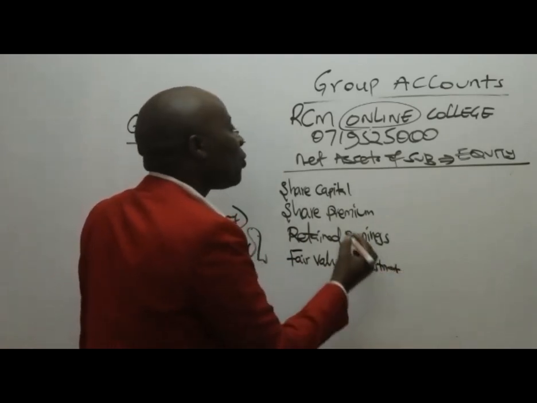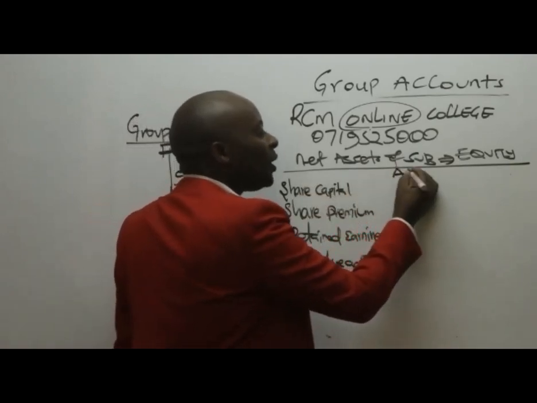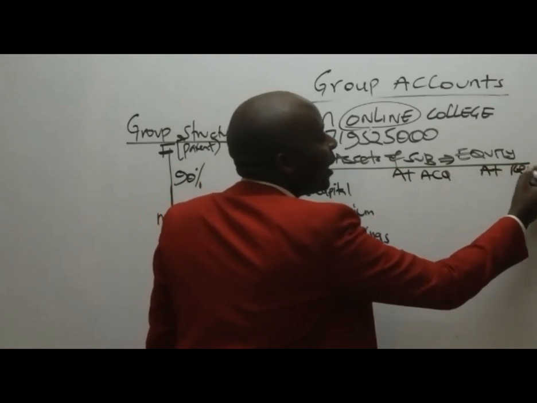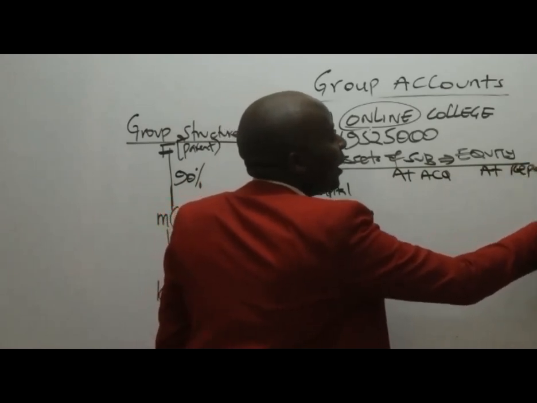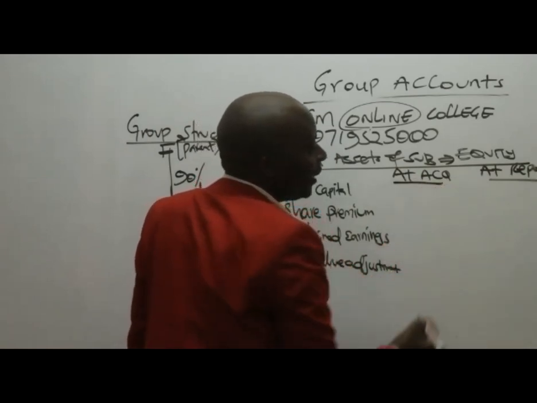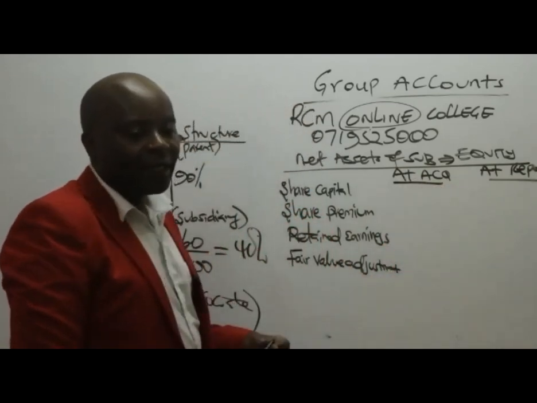Remember that you have to give us these net assets at acquisition and at reporting. Very important, at acquisition and at reporting.